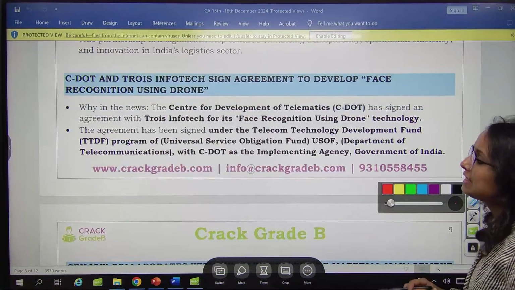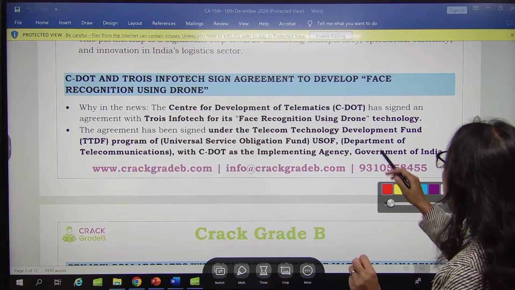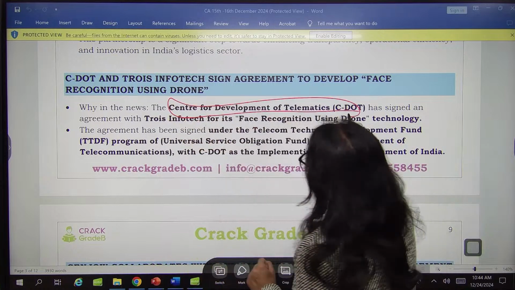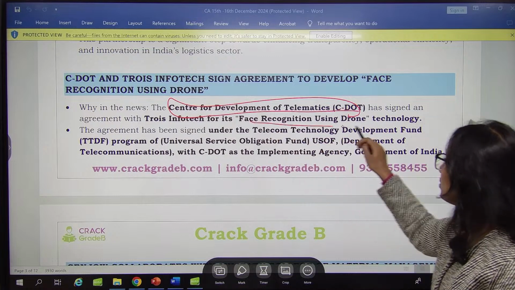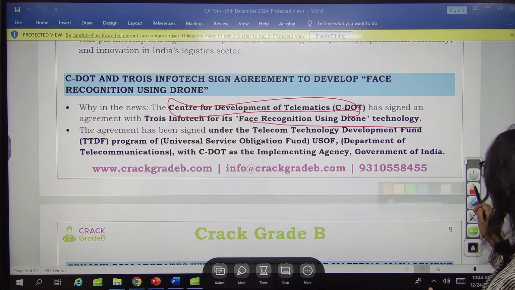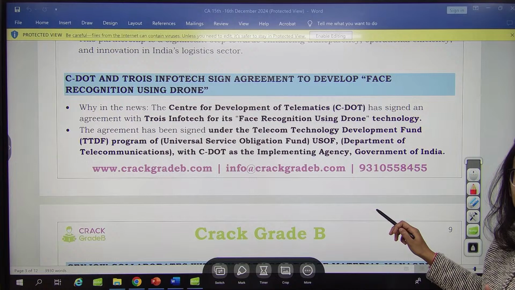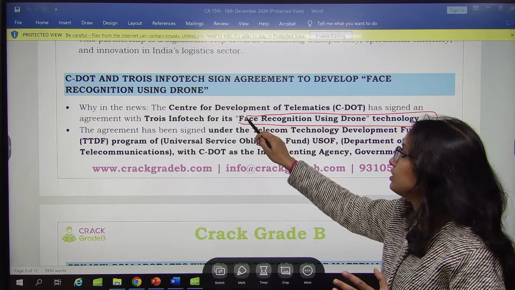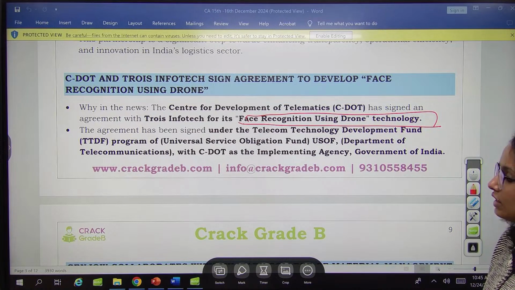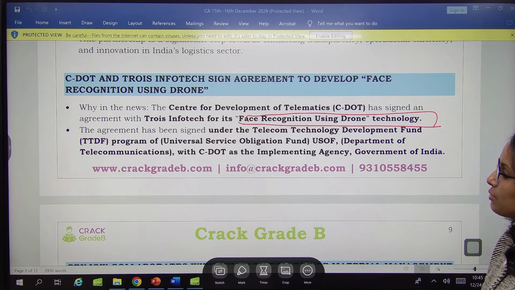The next one is CDOT, the Center for Development of Telematics. CDOT has signed an agreement with Troyes Infotech for face recognition using drone technology. This can be important, okay? Not the previous one, this can be important. Face recognition using drone technology. Now for this, CDOT has signed this agreement with Troyes Infotech. What is it going to mean?